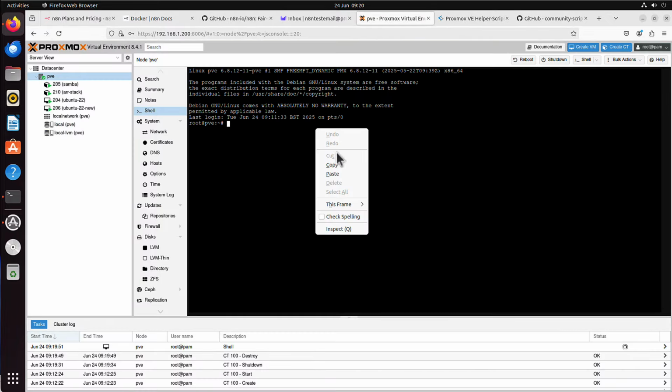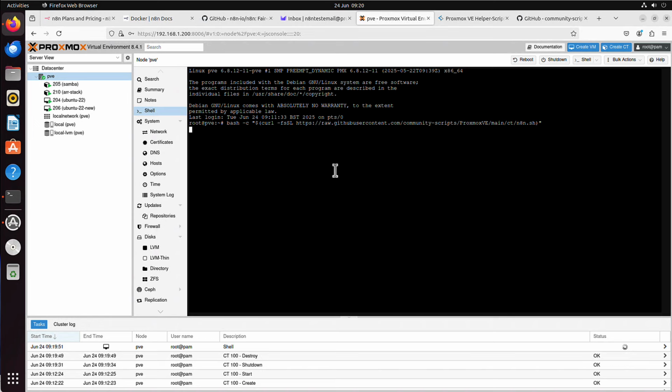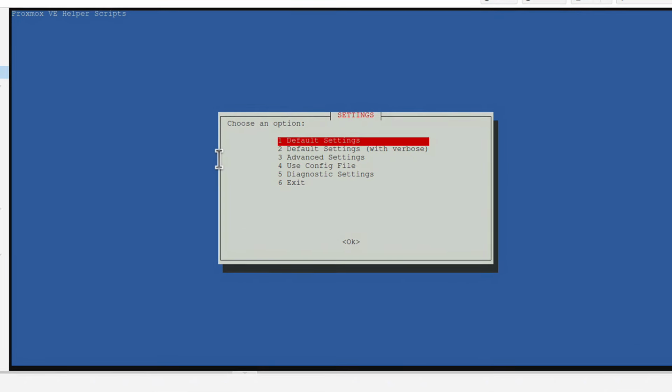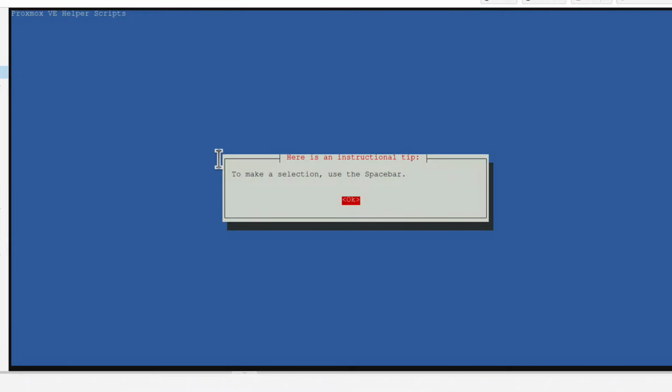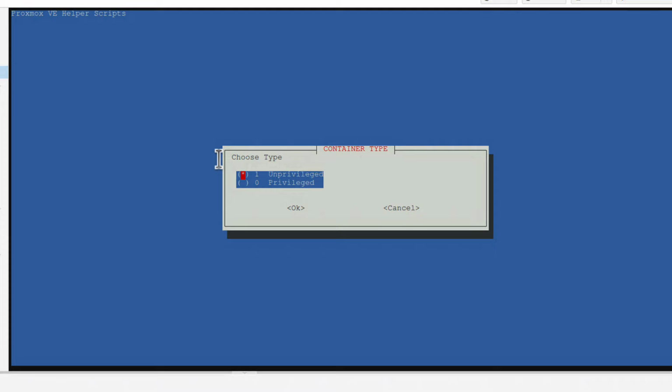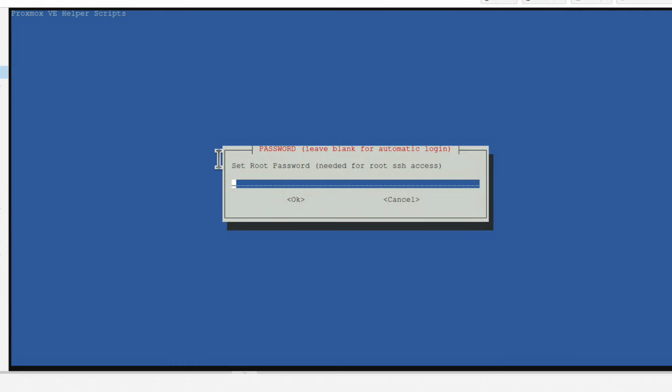Go back. I will paste it again, run it, but this time I will choose Advanced Settings, option number 3. I press Enter, and now it tells me that to make a selection, use spacebar. Okay, that's fine. Press Enter. Unprivileged container, that's what I want, yes. Root password, yes, I need that to be able to access this container. Verify, basically type it again. Container ID, I want maybe 215, let's say.